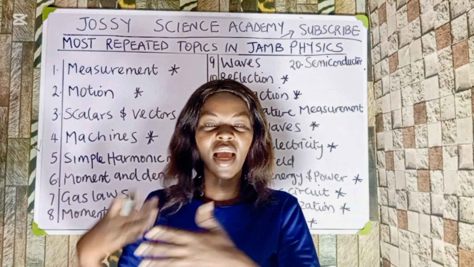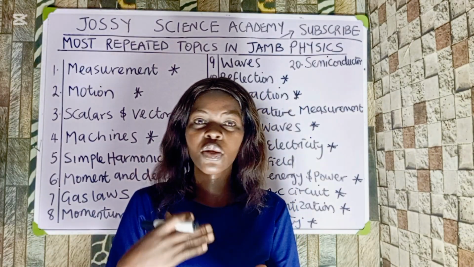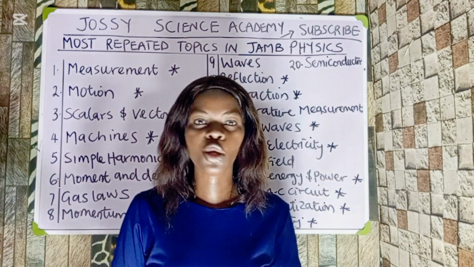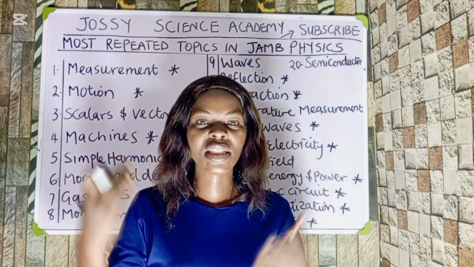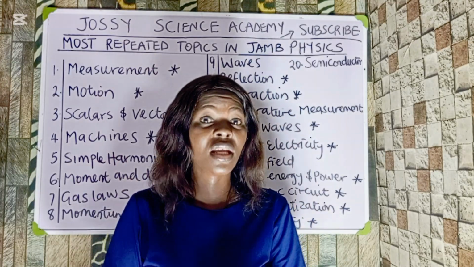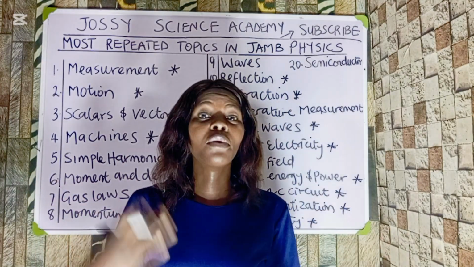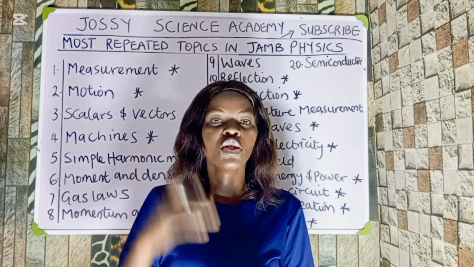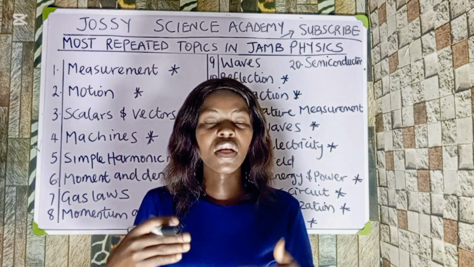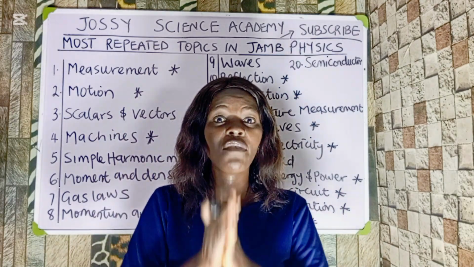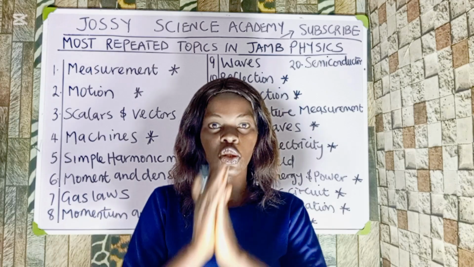Despite all these topics that I have run down for you, there are these particular topics that JAMB cannot do without. They repeat these topics every single year. Despite these ones having been repeated, there are some topics that have been most repeated. So they are the ones I asterisked, so that you focus more on those ones, because every single year you must see questions on those topics.